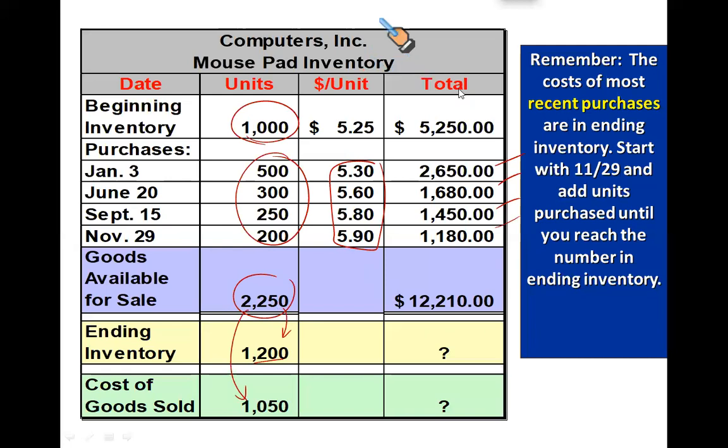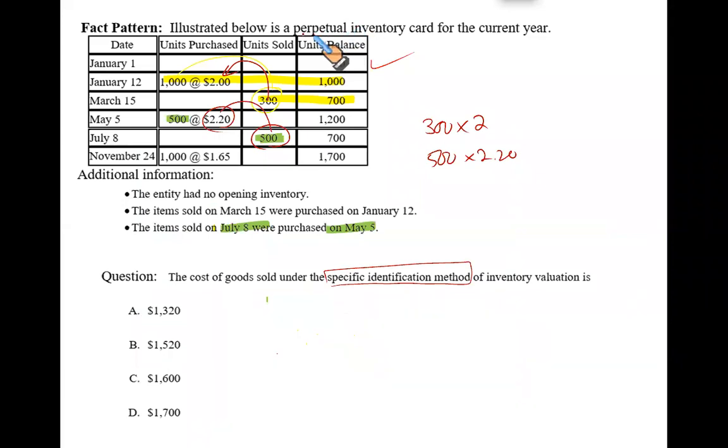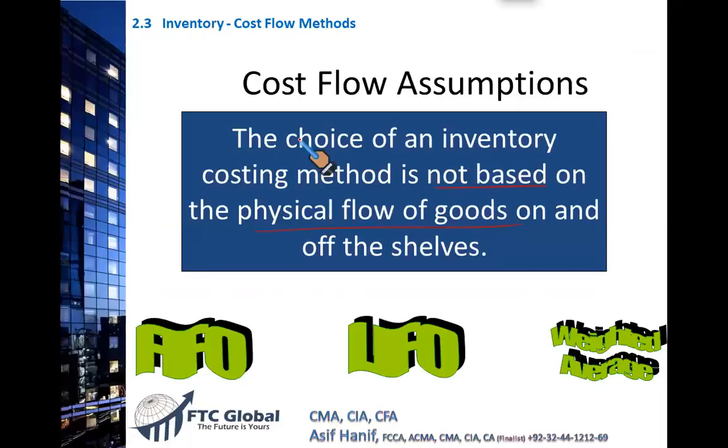Now we are going to value these. Inflation, yes, prices are rising. So there's an inflationary pressure on the items. Correct. So these are the goods available for sale. Out of these, we have sold 1050 goods, and what we didn't sell is 1200. Now, if you ask me what is the difference between this table and this table, this is the perpetual inventory card, which explicitly, clearly shows you when the items were bought, when sold, when bought, when sold. But this is not the perpetual one.